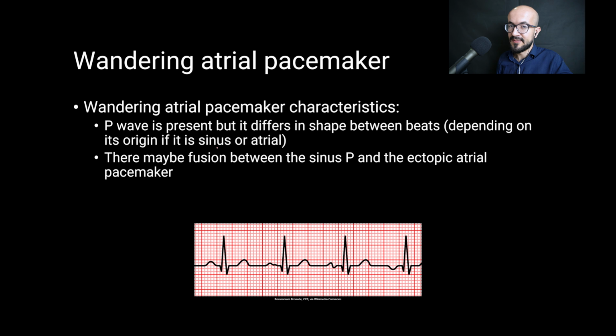Now on ECG paper, the wandering atrial pacemaker is characterized by a P wave that is present, but it is different in shape between beats depending on its origin, if it is sinus or atrial. So here you can see one shape for the P wave. On the next beat it's also different, then on the third beat it's also different, and so on. And there may be fusion between the sinus P wave and the ectopic atrial pacemaker P wave.